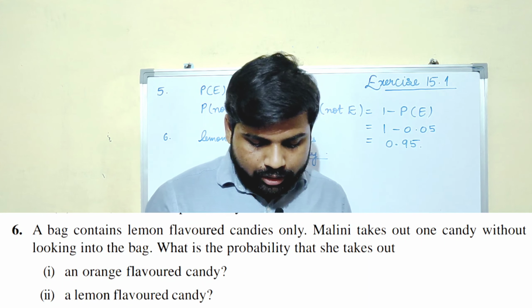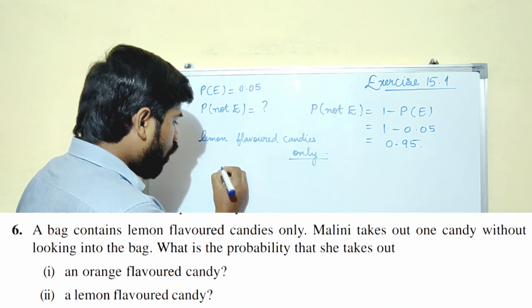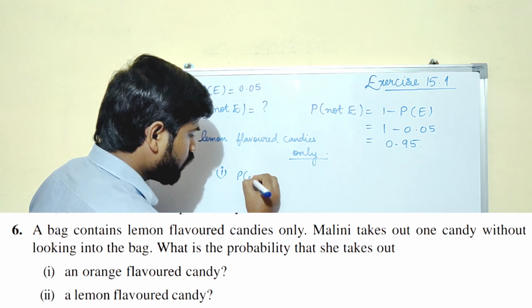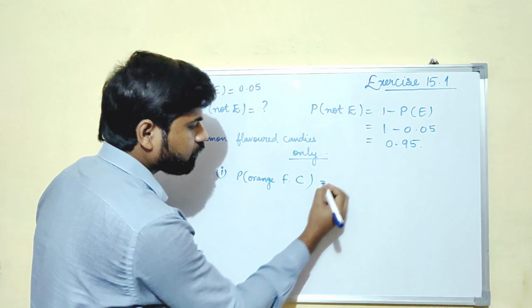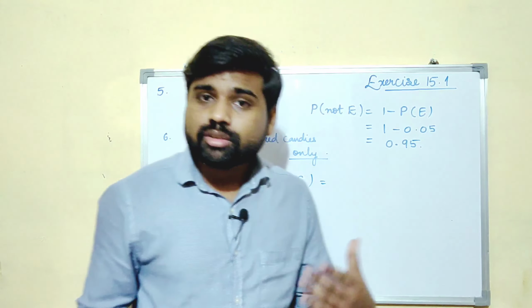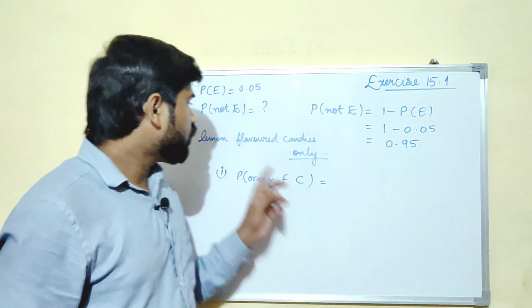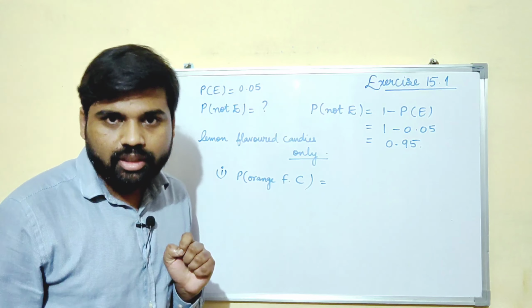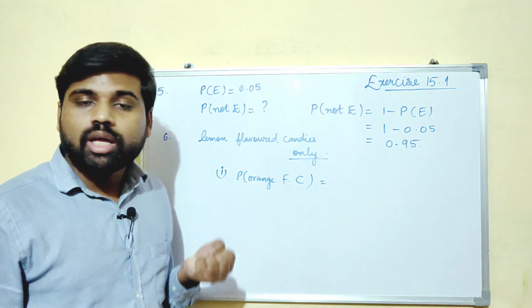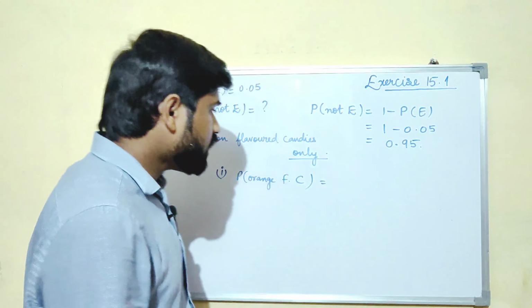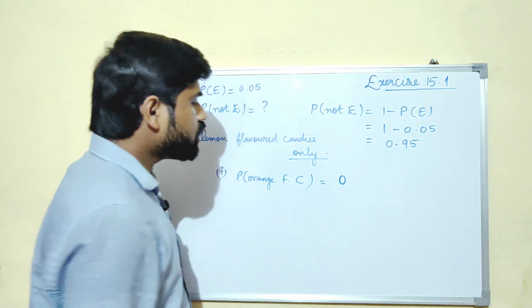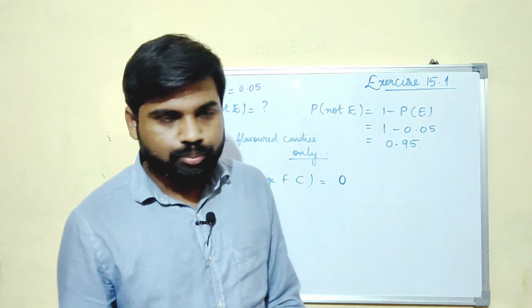What is the probability that she takes out an orange flavored candy? See, as it is told to us that there are only lemon flavored candies in that bag, so how can we draw an orange flavored candy? Is it possible? No. That means the probability of getting an orange flavored candy is 0.